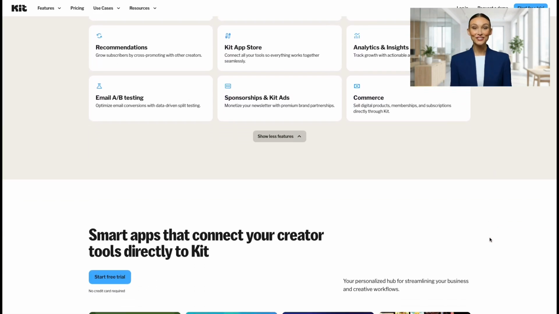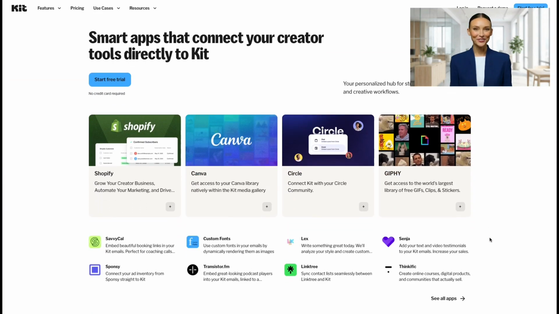All 3 offer free access. HighLevel through a 14-day trial, Systeme.io through a permanent free plan, and Kit through a free plan with up to 10,000 subscribers.